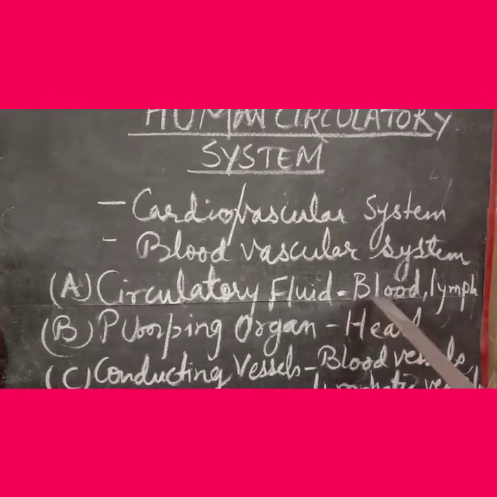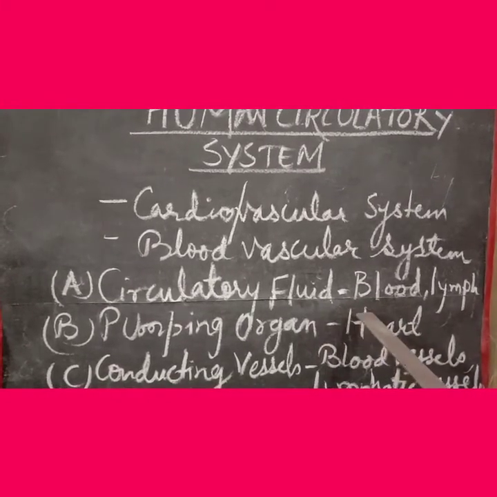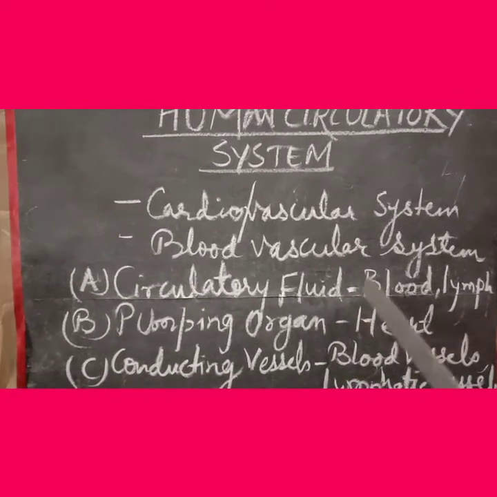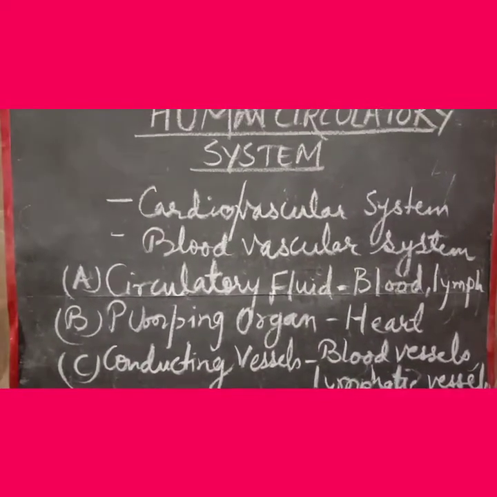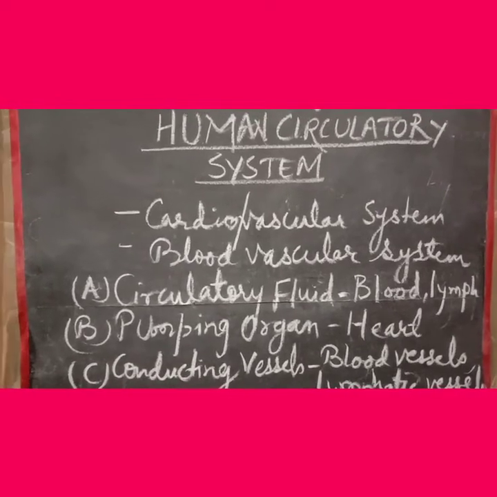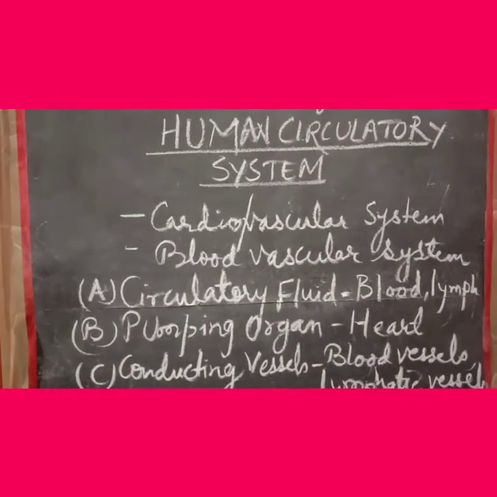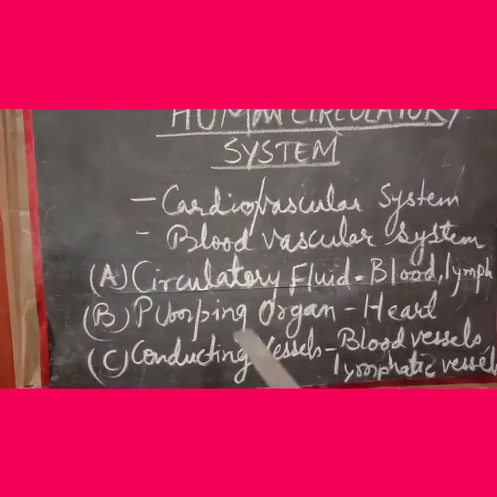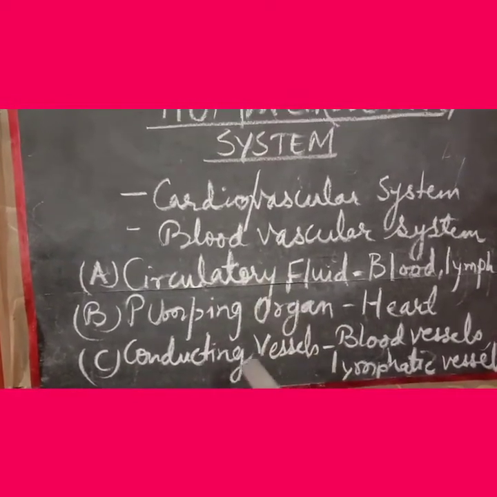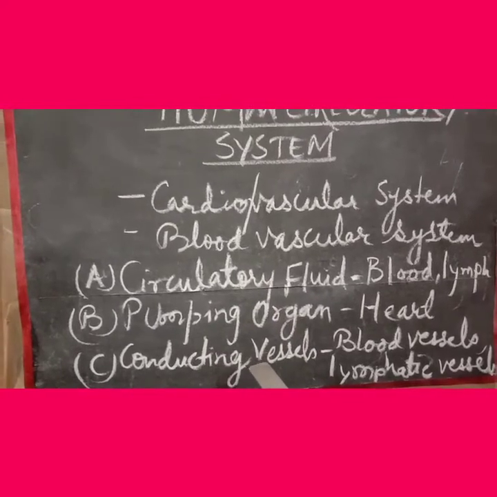And it is done to and from various parts of the body, including the remotest cells. Remotest means the deepest cells present. So this is the importance of the human circulatory system. And we have discussed the components or the parts of the human circulatory system also.